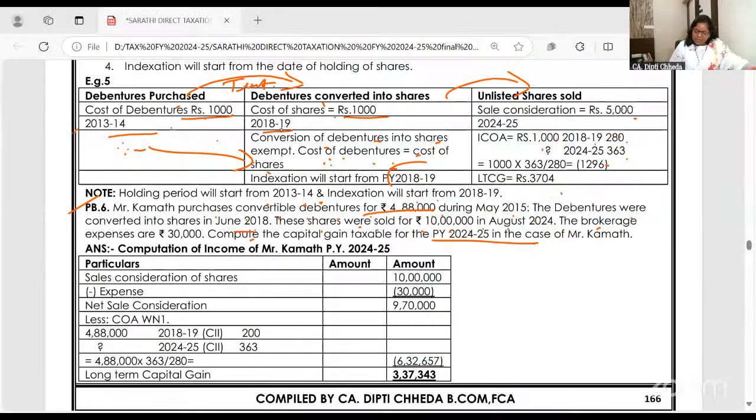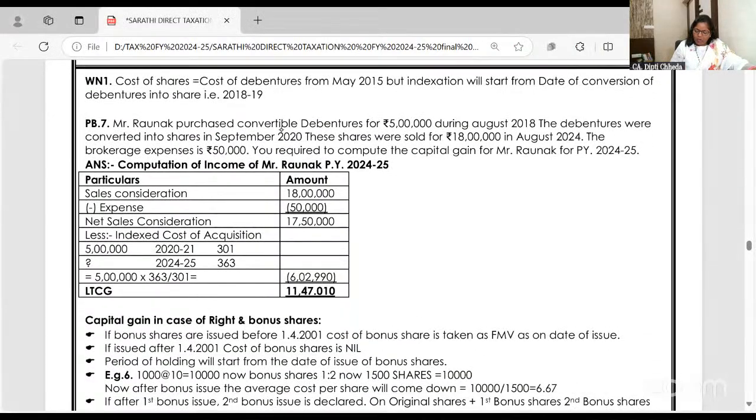ये तो किया ना 6th वाला, 7th वाला. Ronak purchased convertible debentures of 5 lakh in August 18. Debentures were converted in September 20. Don't do anything. These were sold for 18 lakhs. Brokerage was 50,000. Now cost of debentures will be the cost of shares. But indexation will not start from 18.